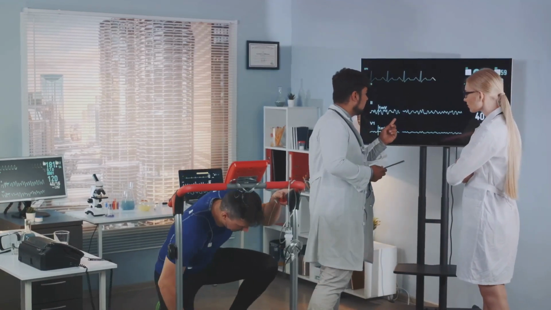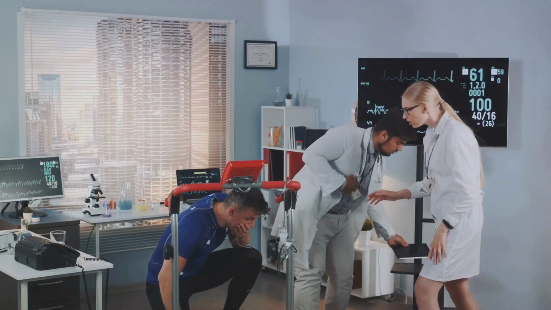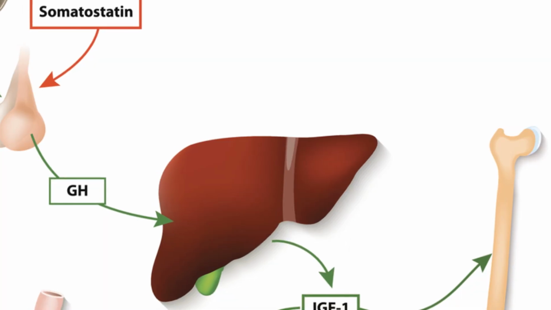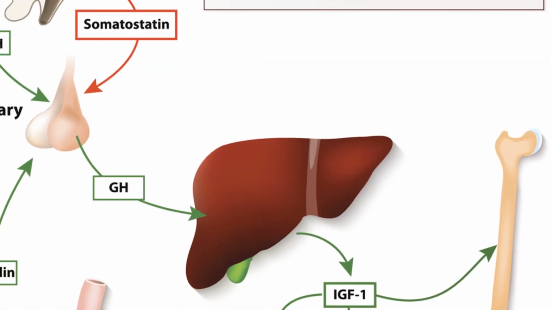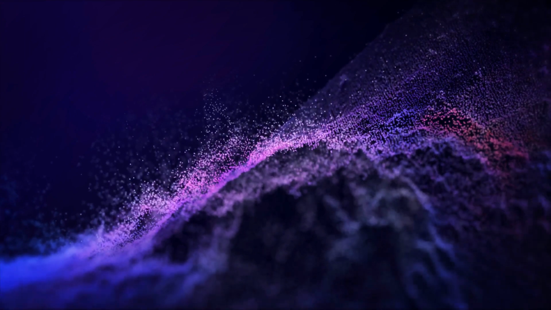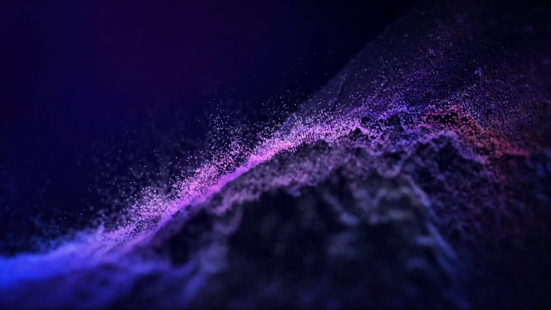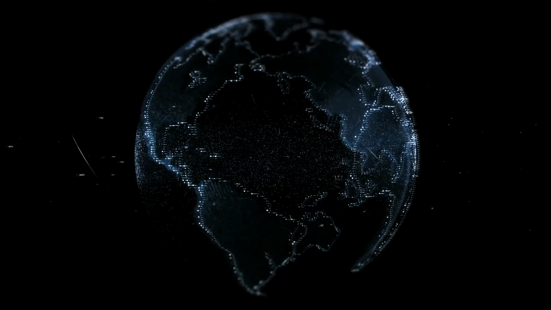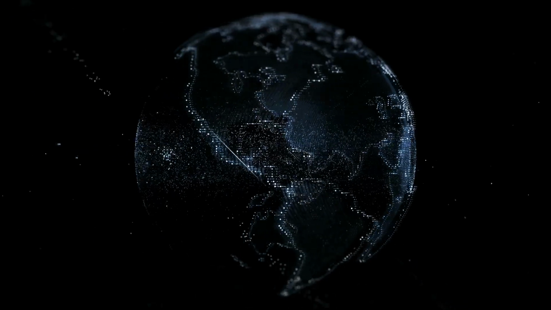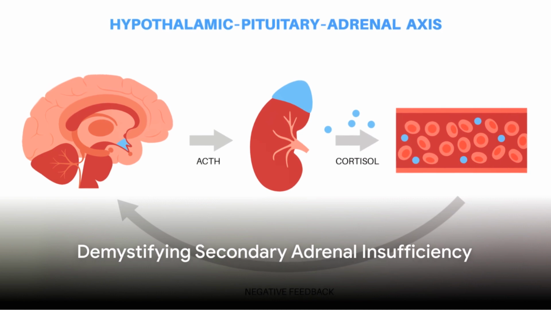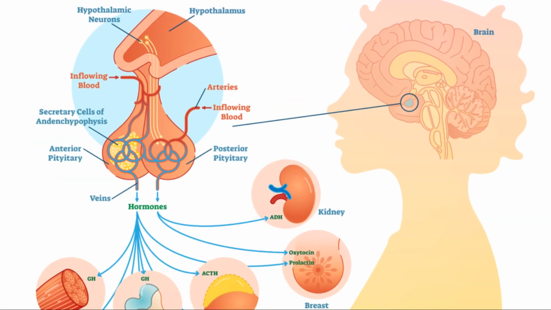Additionally, in primary adrenal insufficiency, the lack of cortisol feedback triggers an increase in the release of adrenocorticotropic hormone, or ACTH, by the pituitary gland. This is the body's attempt to stimulate the adrenal glands to produce more cortisol. However, if the adrenal glands are damaged, they cannot respond to this signal, leading to an overproduction of ACTH and further disrupting the HPA axis. In primary adrenal insufficiency, the adrenal glands fail to produce sufficient cortisol, leading to a variety of symptoms and increased secretion of ACTH.